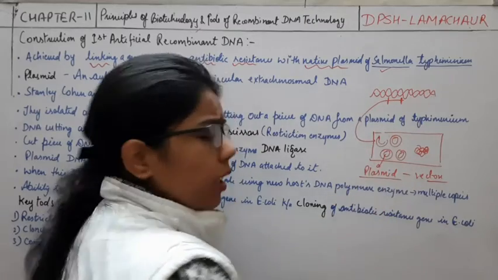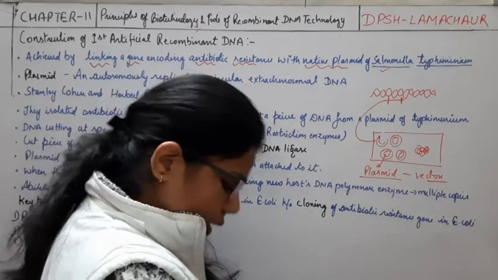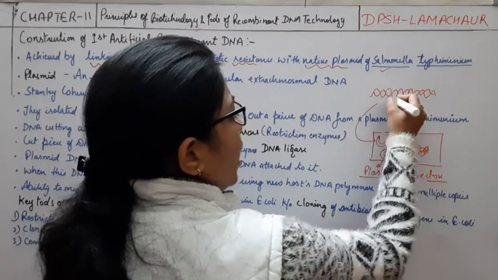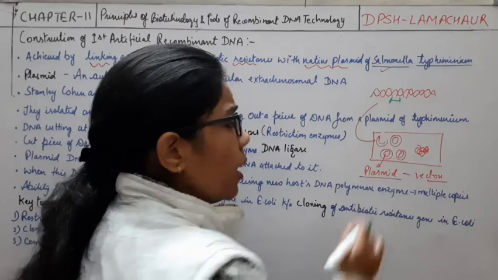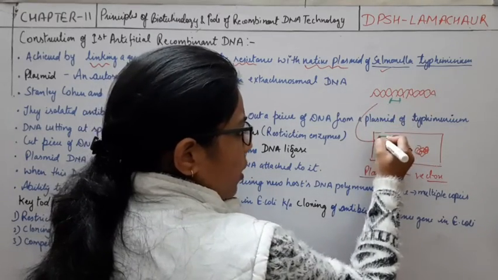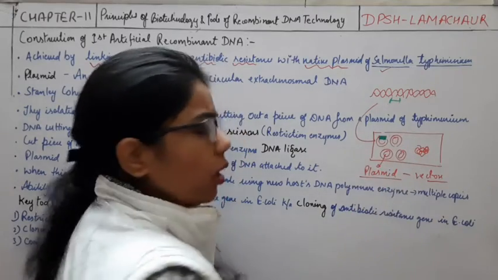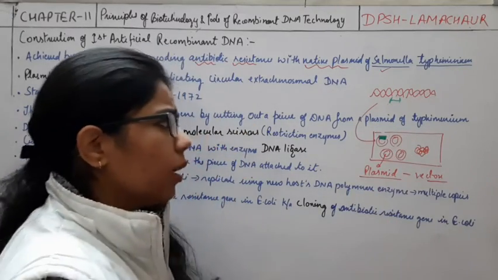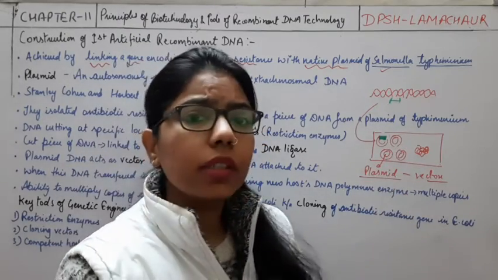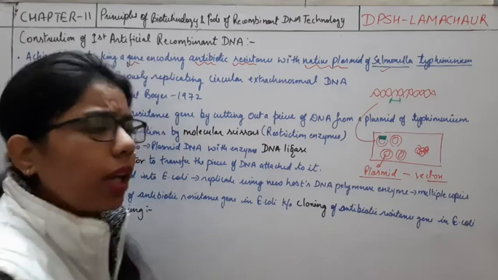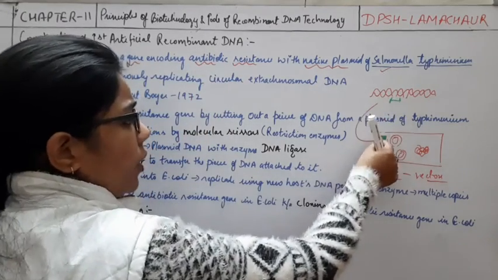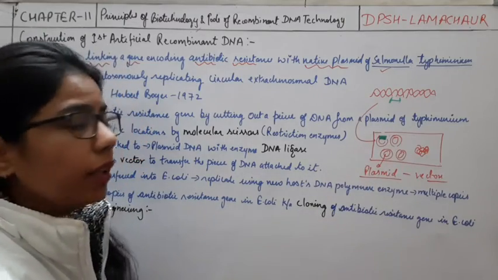Okay, this is a plasmid. So what I have done here, I am showing with another pen. For example, this is my desired gene, and I have to incorporate it here into this plasmid. So I have cut this part also and this part also, and joined it here. Okay, so like this the protein will form from here, they will express themselves and form copies, right? So this is all about the antibiotic resistance. So this gene is resistant and we have incorporated it here, and then we have made the copies.